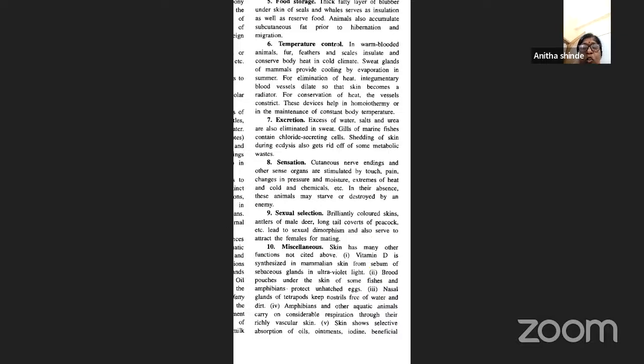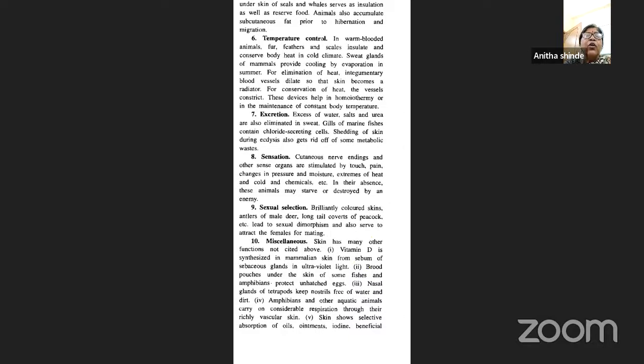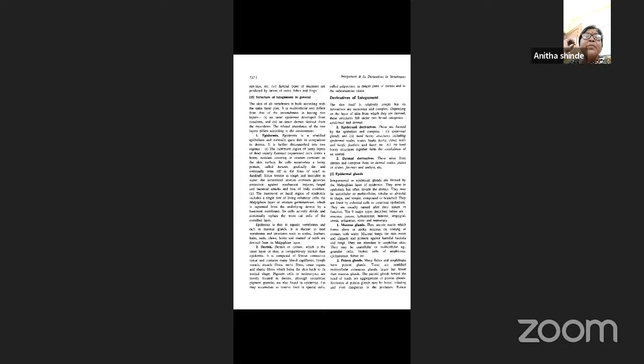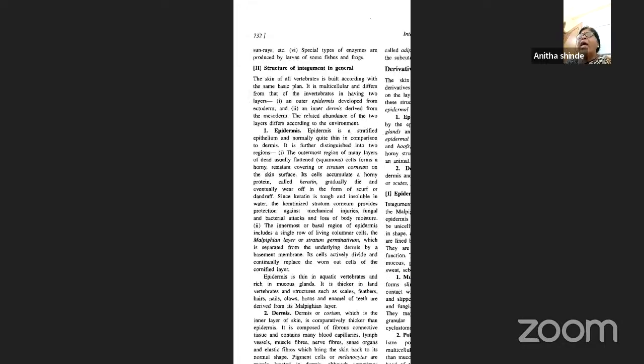Then the skin also shows selective absorption of oils, ointments, iodine, and other beneficial substances, and beneficial sun rays, etc. Then special types of enzymes are also produced by the larvae of some fishes as well as frogs. So this is how the skin or the integument performs various functions in the chordates or the vertebrates.